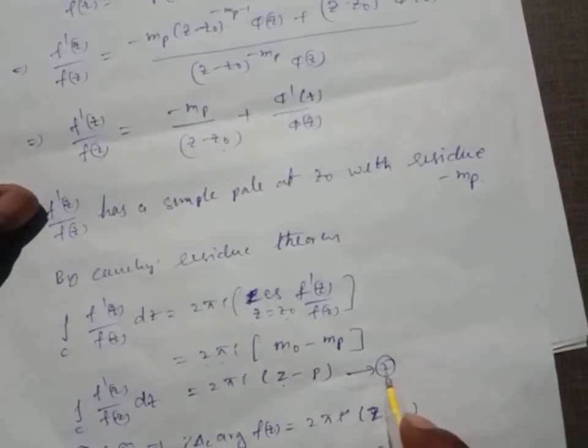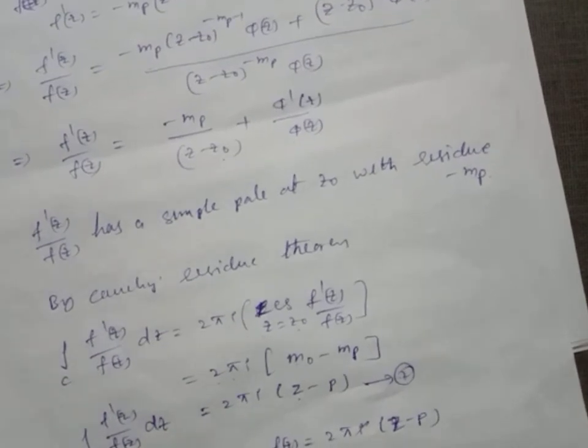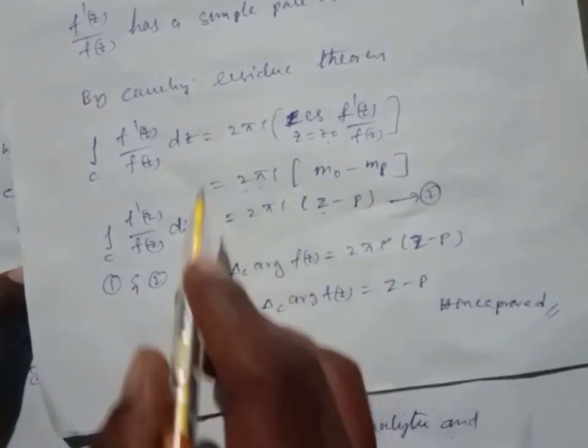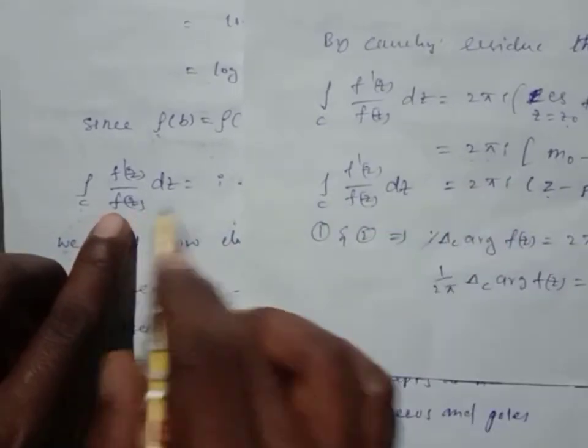From equation 1 and equation 2, whose right hand sides are the same, the left hand sides are also the same.